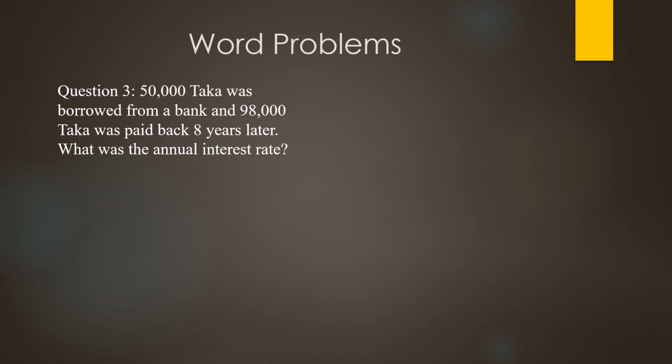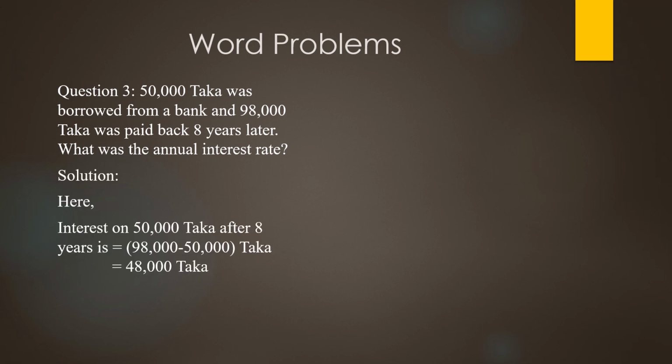Question number 3. 50,000 taka was borrowed from a bank and 98,000 taka was paid back 8 years later. What was the annual interest rate? At first, we find the amount of interest. Interest on the principal 50,000 taka after 8 years is 98,000 taka minus 50,000 taka, that means 48,000 taka.